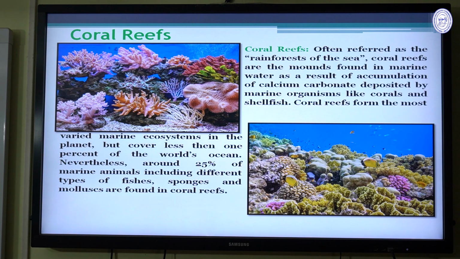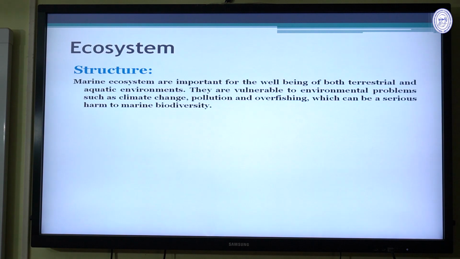The corals are mainly produced from the animal part. Coral reefs form the most varied marine ecosystems on the planet, but they cover less than 1% of the world's ocean. Nevertheless, around 25% of the marine animals, including different types of fishes, sponges, and mollusks, are found in the coral reef.